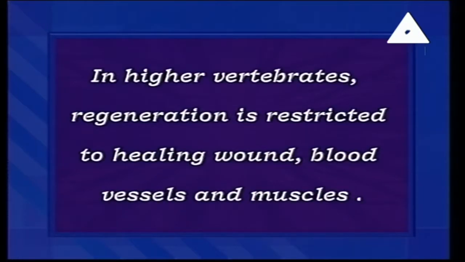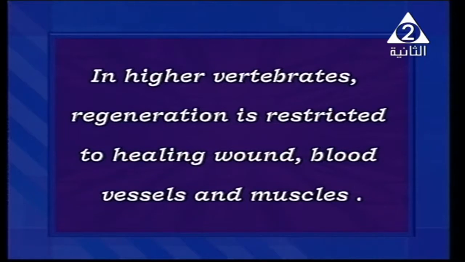While in high vertebrates like us, regeneration is restricted only to healing wounds in the blood vessels and muscles. For example, if you cut or harm your hand, what happens to the wound?